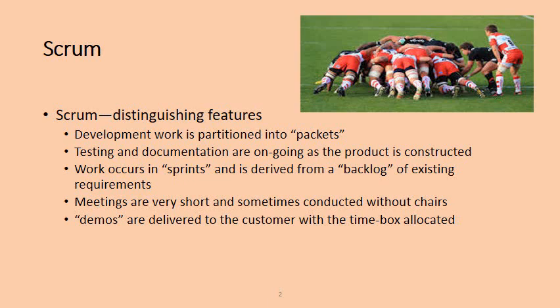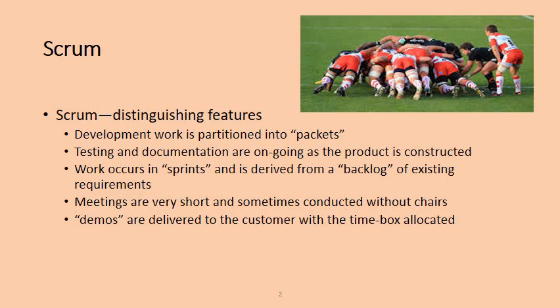So they are taking decisions in the form of small packets. The rugby match process is divided into small steps, and the word Scrum is derived from that only.